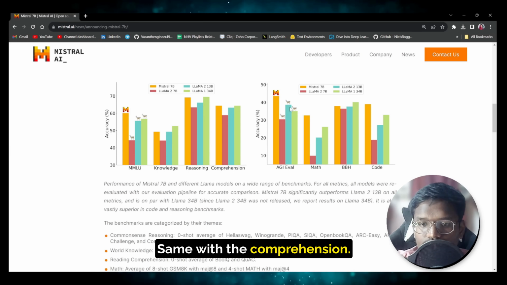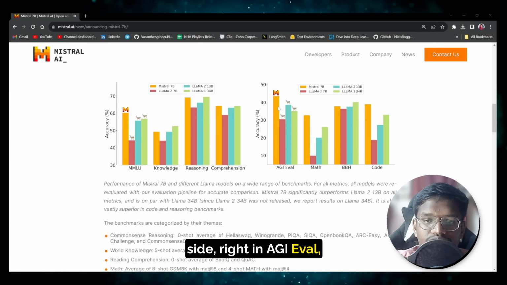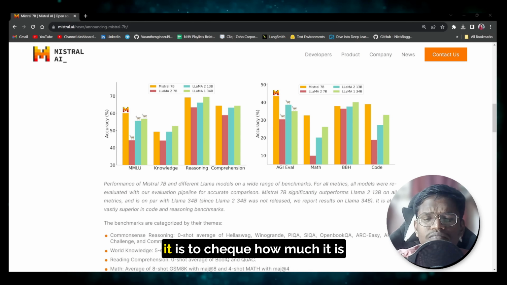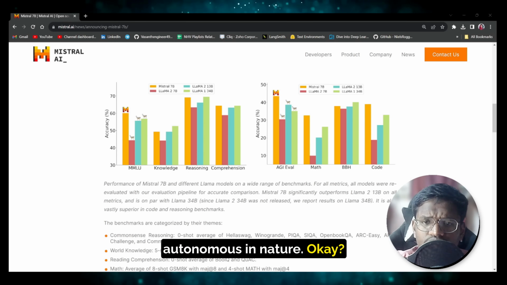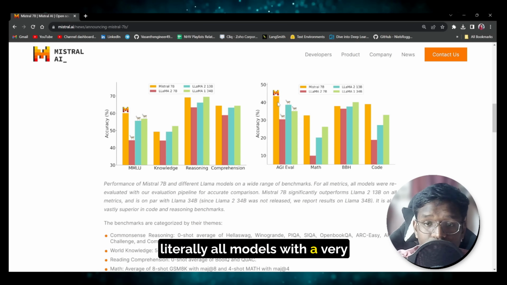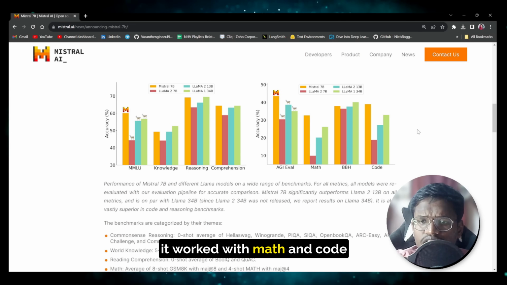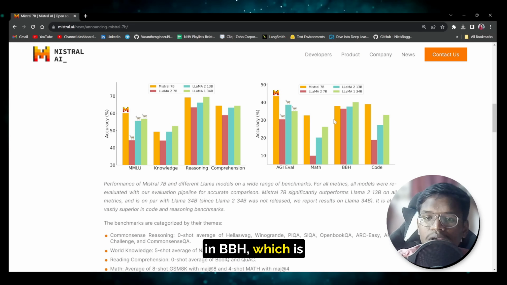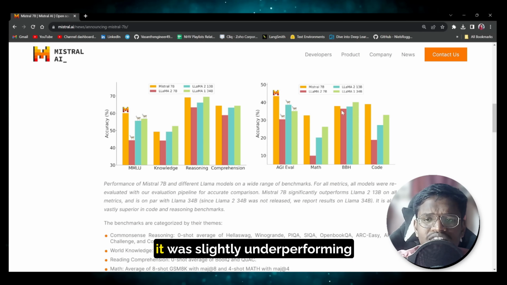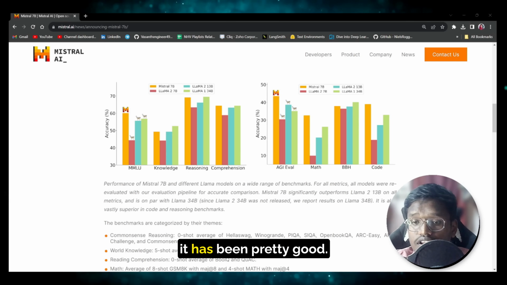Same with the comprehension. But when you come to the other side, in AGI Eval, which is to check how much it is autonomous in nature, it has outperformed literally all models with a very significant margin. And similarly, it worked with math and code. In BBH, which is the Big Bench Hard benchmark, it was slightly underperforming compared to 34 billion, but still it has been pretty good.